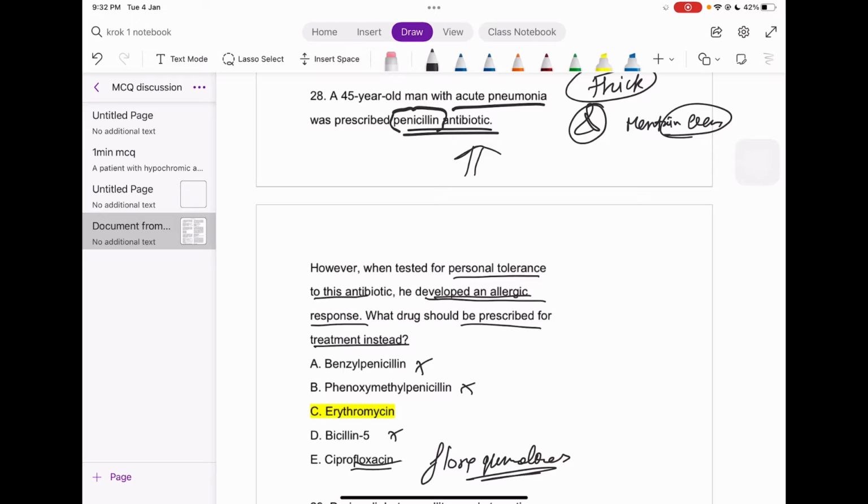Thereafter what? Erythromycin is itself a category of what? Macrolides, right? So it is like the second drug of choice for the treatment of pneumonia. Erythromycin out here itself. That is it. Because we must prescribe the treatment according to the regimen, right? So it must be macrolides out here, right?